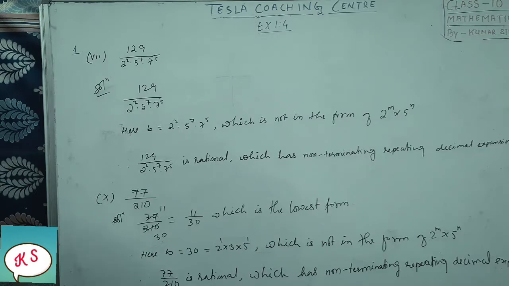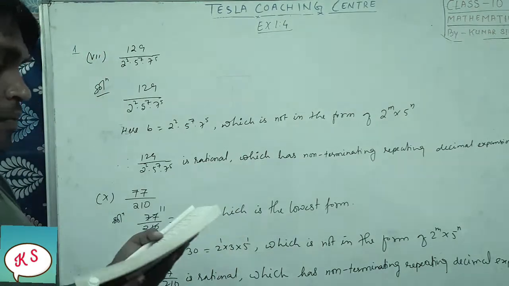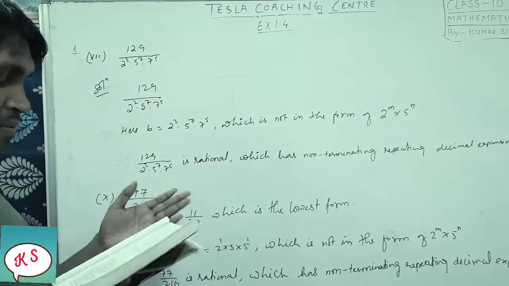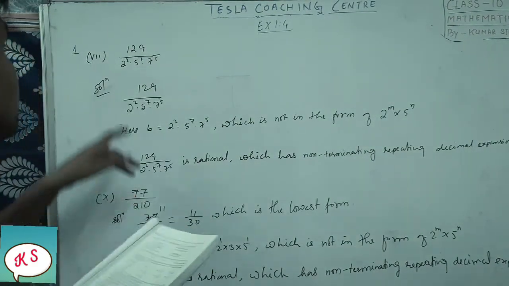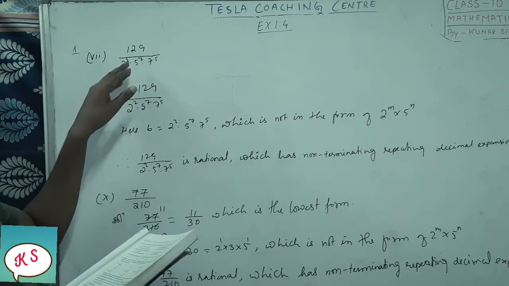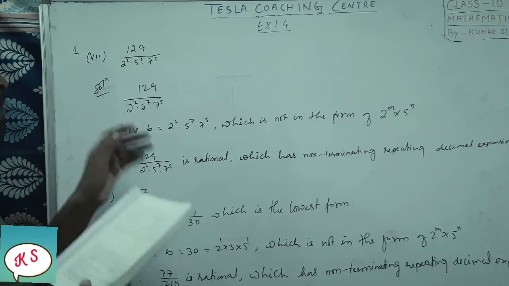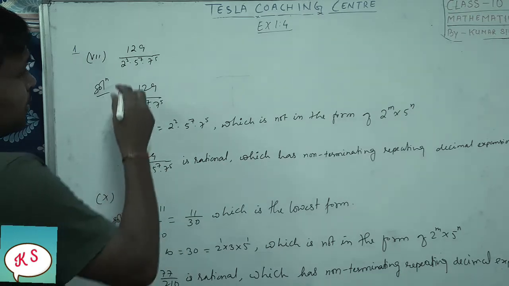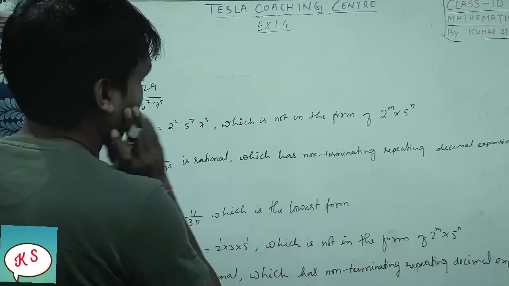Okay students, so we are going to do question number 8. The remaining questions, all of you please try it, because it's very easy. You have understood the concepts. So question number 8, 129 by 2 to the power 2 into 5 to the power 7 into 7 to the power 5. So here b is equal to 2 to the power 2 into 5 to the power 7 into 7 to the power 5.